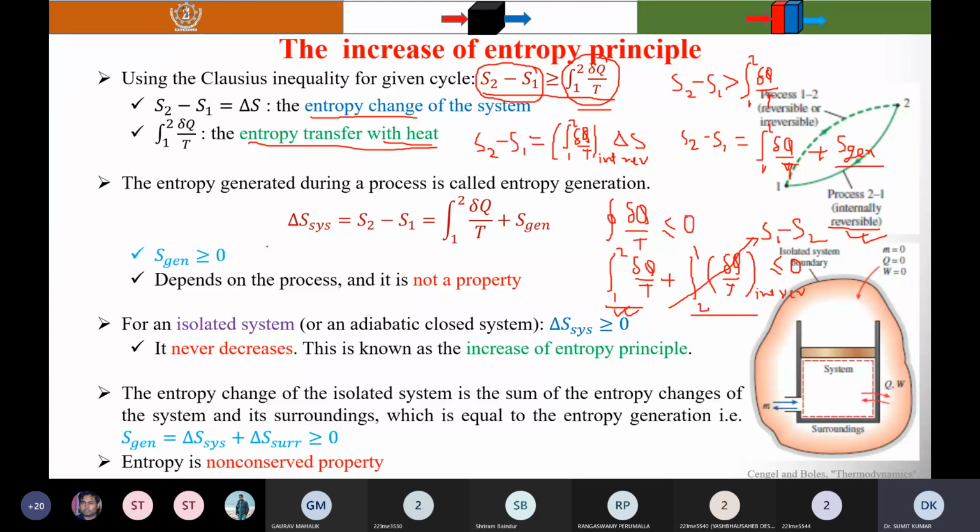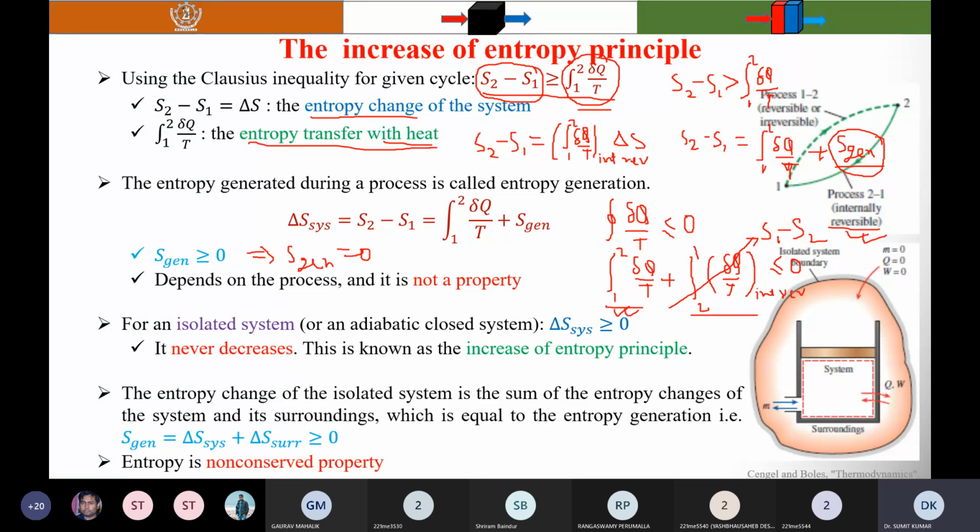So you know that entropy generation is equal to 0 when the process is a reversible process, and it is always a positive quantity for the irreversible process. So you can see that this term depends on the process, so it is not a property.